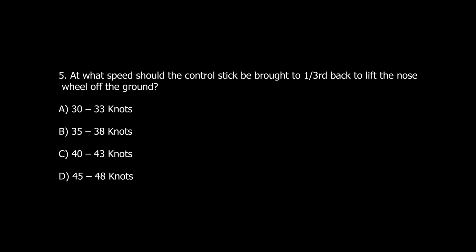Question number 5. At what speed should the control stick be brought to 1/3 back to lift the nose wheel off the ground? A. 30 to 33 knots. B. 35 to 38 knots. C. 40 to 43 knots. D. 45 to 48 knots.